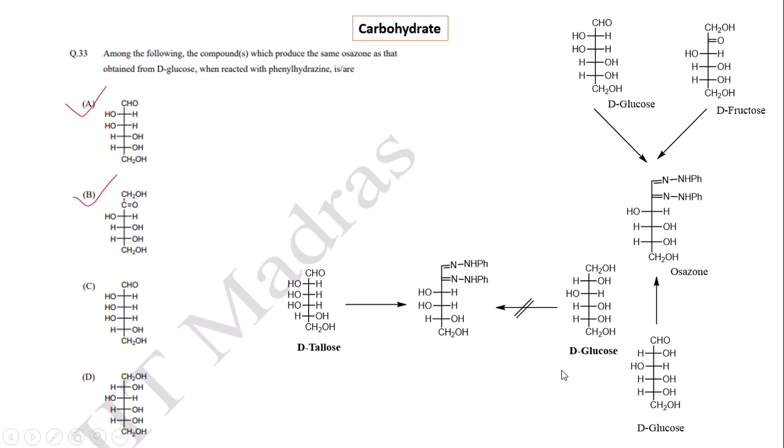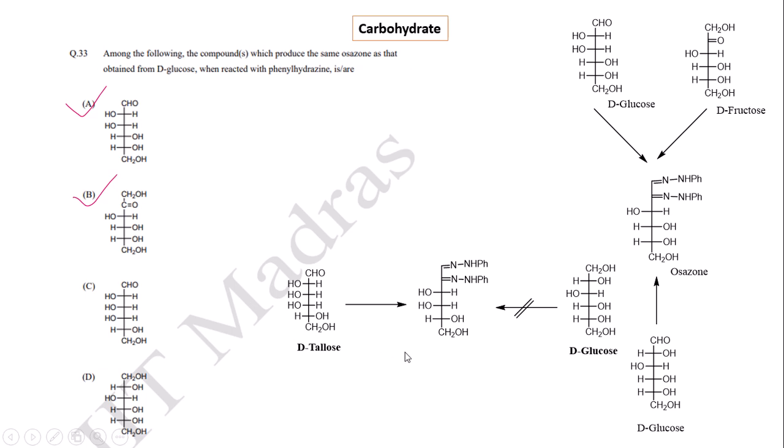Similarly, for the option D-talose, D-talose does not produce the same osazone derivative as the configurations at C3, C4 and C5 are different.